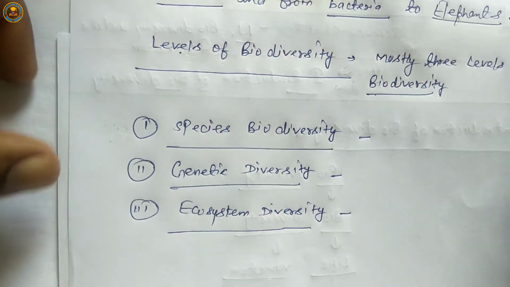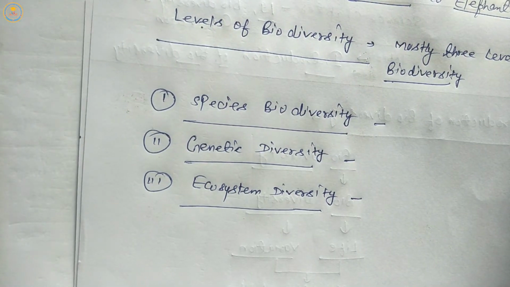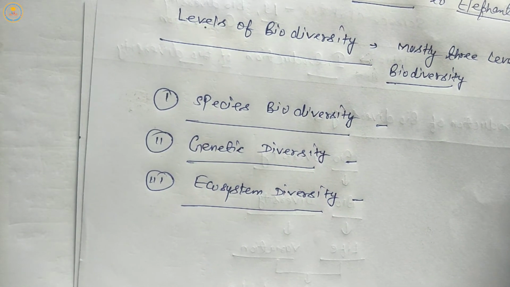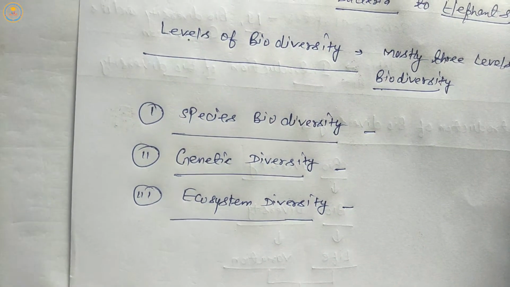Once again, first is species biodiversity, second is genetic diversity, and third is ecosystem diversity.